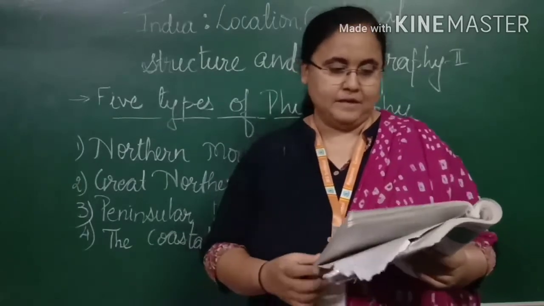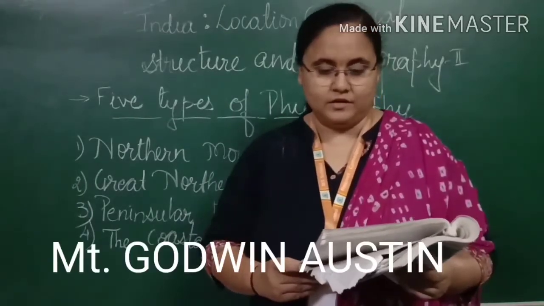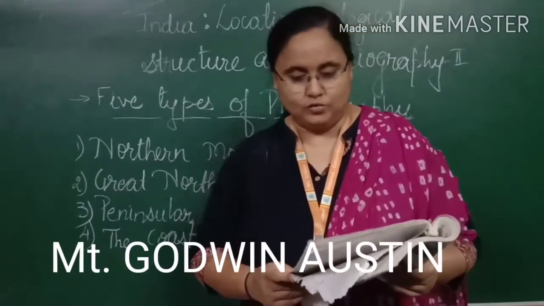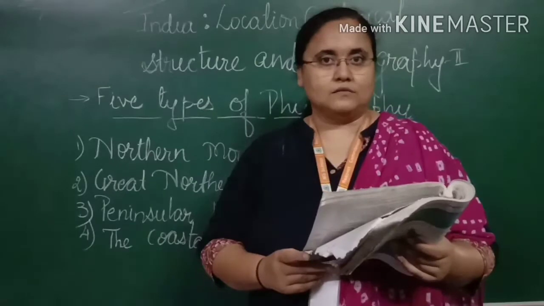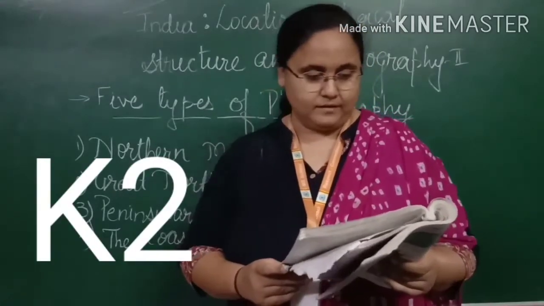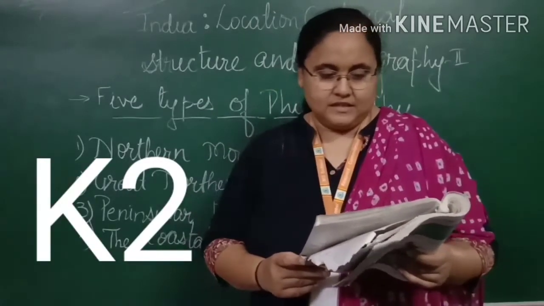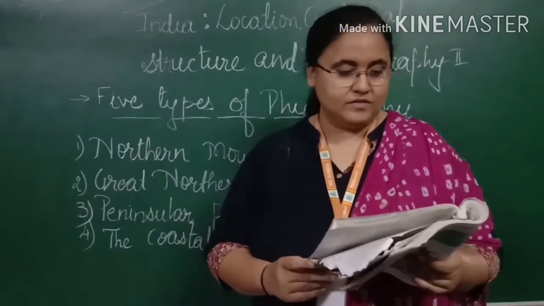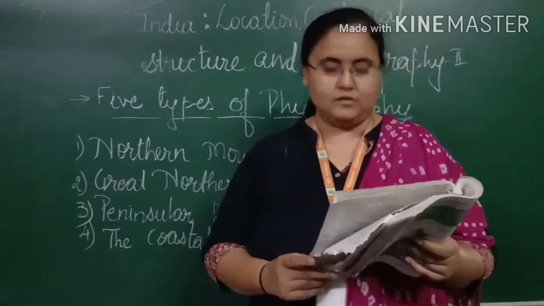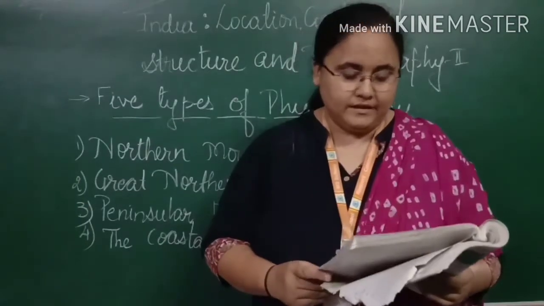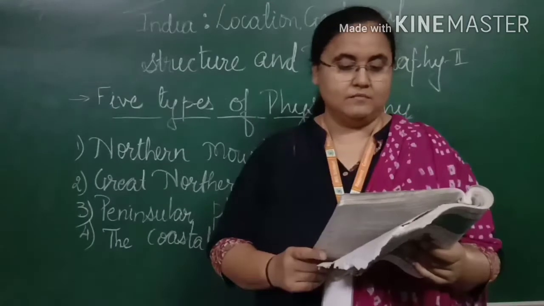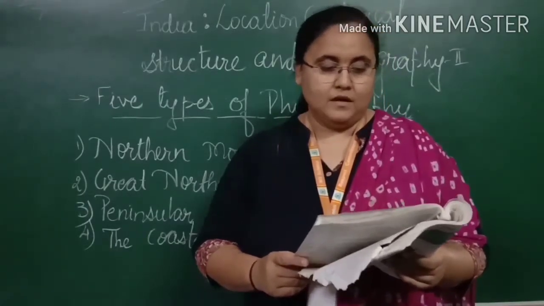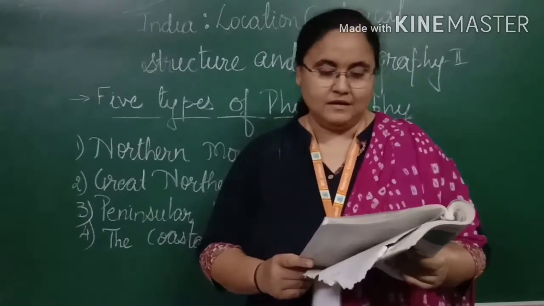In the Tibet area. Another famous peak is Godwin Austen, and the other name for Godwin Austen is K2. The height is 8,611 meters, which is the highest peak of India. There are three distinct ranges in the Himalaya which are almost parallel to each other. Already we have discussed this previously. In the Greater Himalayas, there are some high mountain passes such as Jelep La, Nathu La, Shipki La, etc.